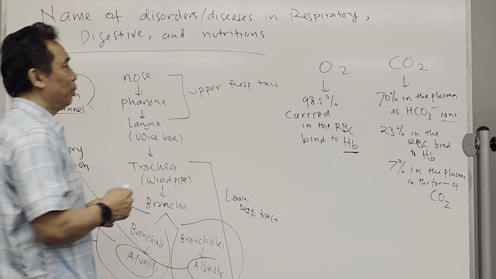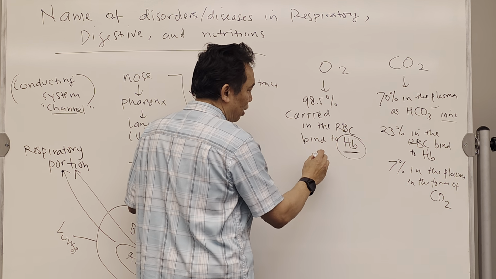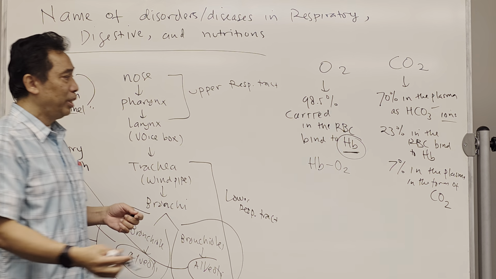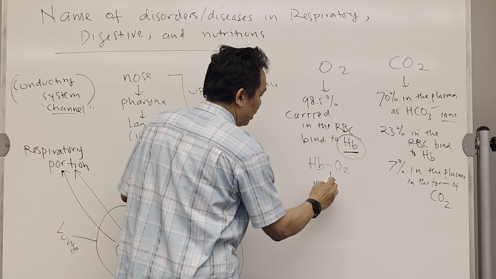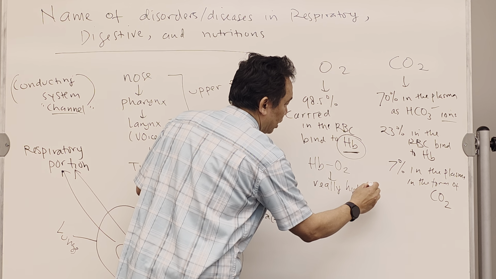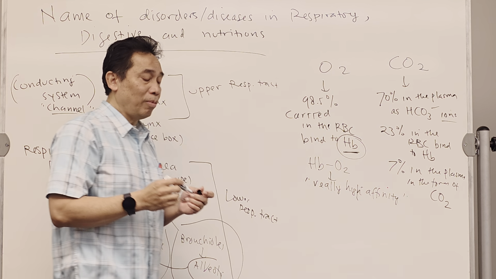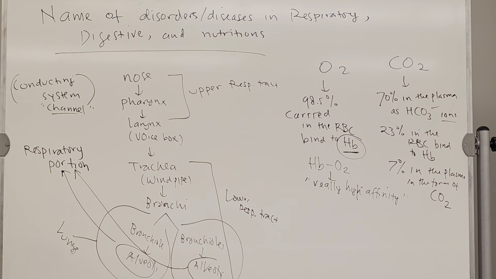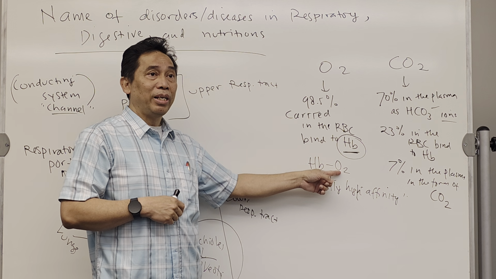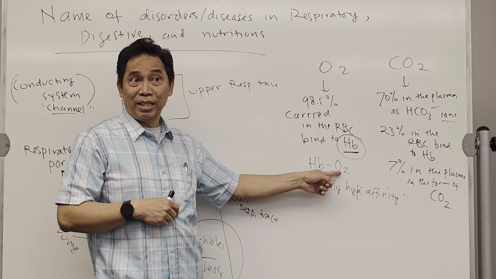Okay, now this is important also when the oxygen is carried by the hemoglobin. So you have hemoglobin oxygen binding. So this binding is actually really high affinity. It means that it's really strong. It's not easy for the hemoglobin to release oxygen. It's only released to the place that needs it, the cell that needs it.